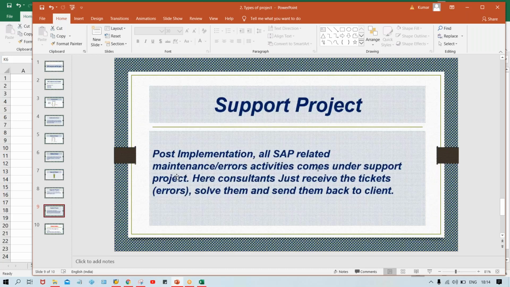So in a support project, what is happening? Look here. Post implementations, meaning after implementations, all SAP maintenance or error related activities are going to be part of the support project itself. And here I have specified, the consultant just receives a ticket, solves it and sends it back to the client. Say for example, IBM has implemented this SAP at Tata Motor.